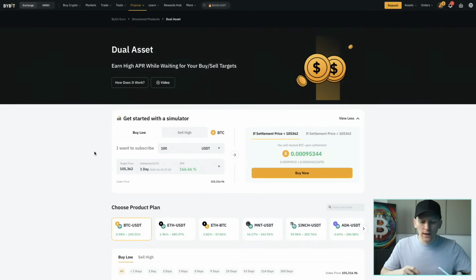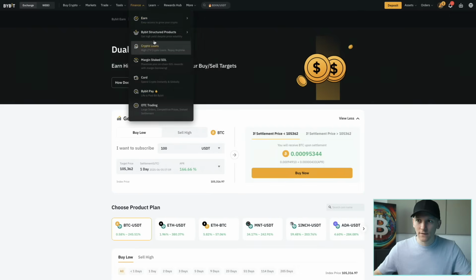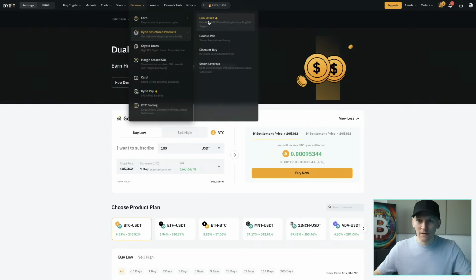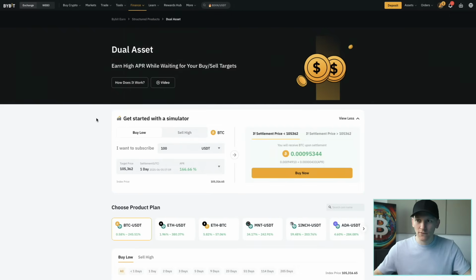So what you'll find in simple options trading on crypto platforms is that this will be called dual asset. It will be under the earn platforms in the crypto platforms that I use anyway. It will be like earning what they call an APR or some sort of yield. It's not a yield at all. You're just trading an option and you're earning premiums. But for some reason it's in finance, and as you can see here, dual asset. It's either called dual asset or something very similar.